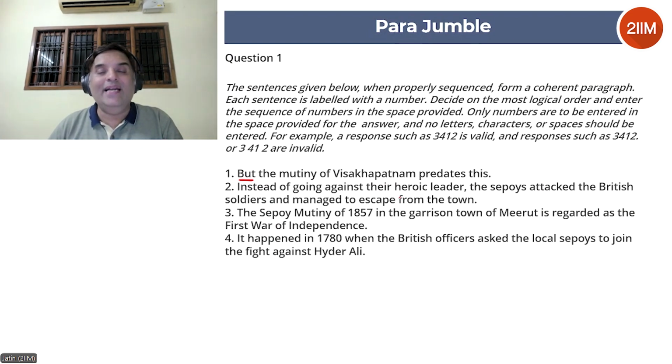Now, when you're reading a sentence, if a question pops up in your head, something like, who is there? It says, against their heroic leader. Who is there? Now, you have to ask yourself, does this sentence, number 2, answer that question? If it answers the question, it's fine. If it doesn't answer the question, this indicates that there has to be a sentence before this. Now, ask yourself, who is there? Is that question answered in the sentence? In this sentence, it is, right?